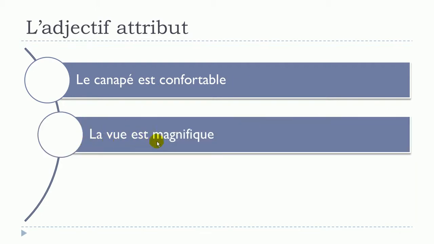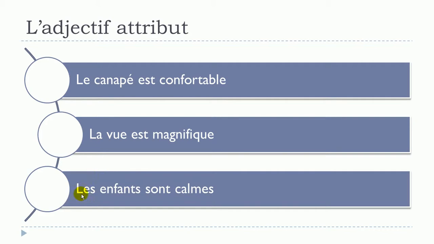La vue est magnifique. So exactly the same situation here. You've got la vue, then you've got the verb être, and after that you've got your adjective. Les enfants sont calmes. Same thing here. You've got les enfants, then the verb être, and the adjective is coming after.